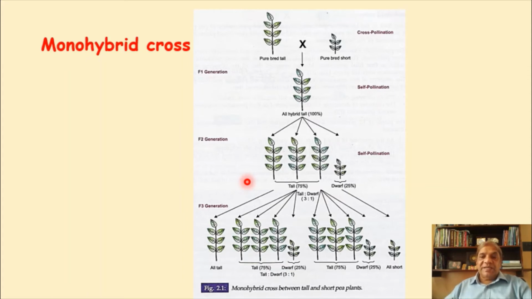That's why he said that these factors which determine the character come in pairs in an individual, and they separate out when the gametes are formed. On the basis of this he could say that yes, it is possible, and this will follow the mathematical laws.